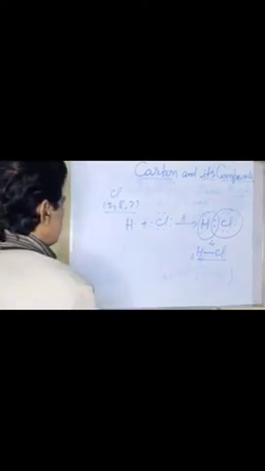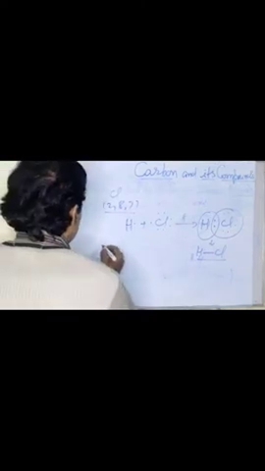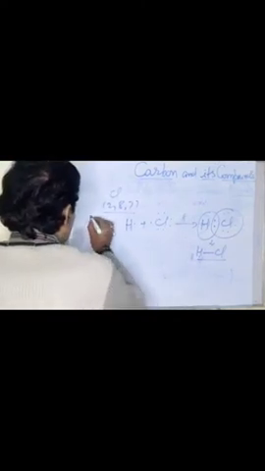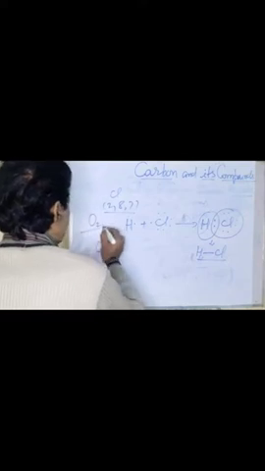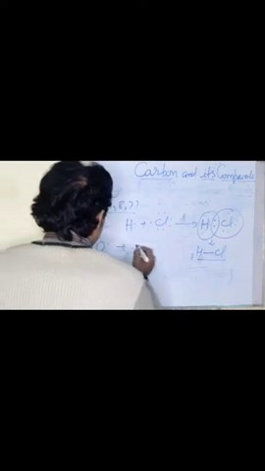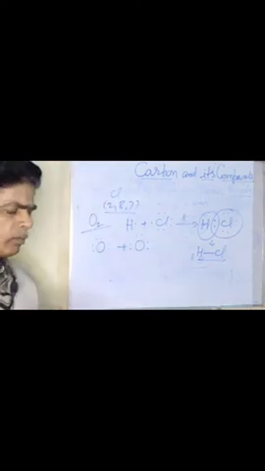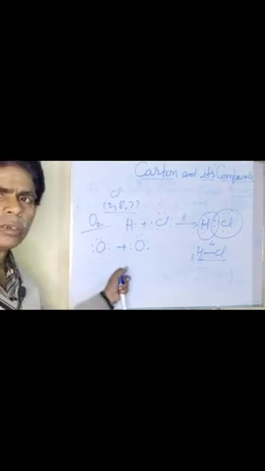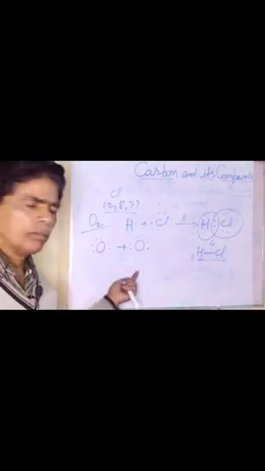Similarly, when there is sharing of two electrons between the atoms, double covalent bond is formed. See here, oxygen. You know, oxygen also exists in diatomic state, that is O2. Now let us see how this O2 molecule has been formed. You know there are 6 electrons in the valence shell of oxygen. So when two oxygen atoms come together to form covalent bond, the prime requirement is to have 8 electrons in the valence shell of both the oxygen atoms.